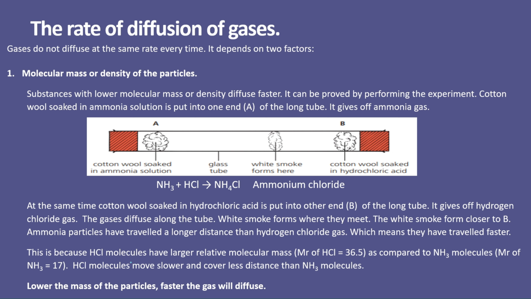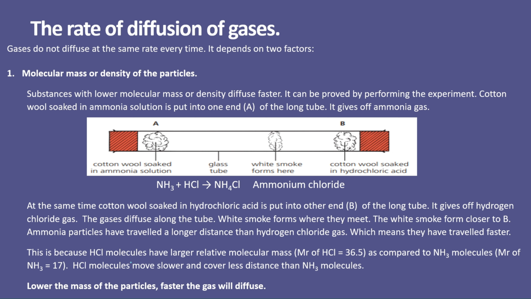The equation is given. Ammonia reacts with HCl to form ammonium chloride. And the place where ammonium chloride is formed, you can see a very dense white cloud or white smoke. So that shows the formation of ammonium chloride, and you can see that this ring or smoke is formed closer to HCl as compared to the ammonia solution. So this shows that the ammonia particles have traveled a longer distance than HCl gas.